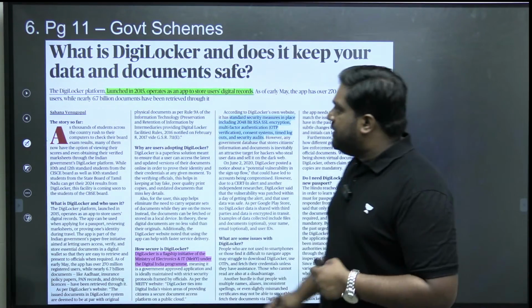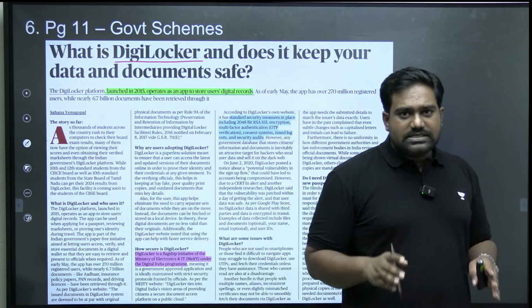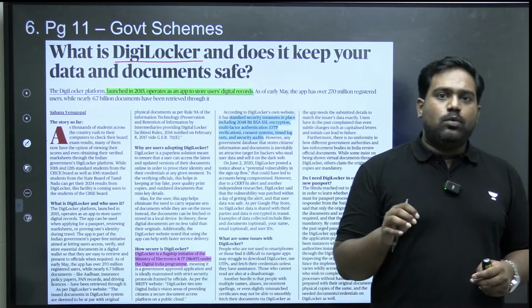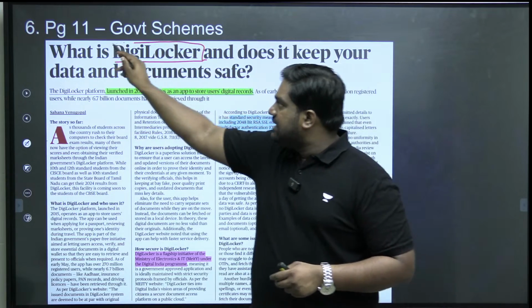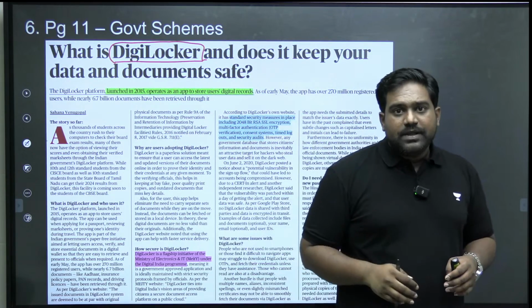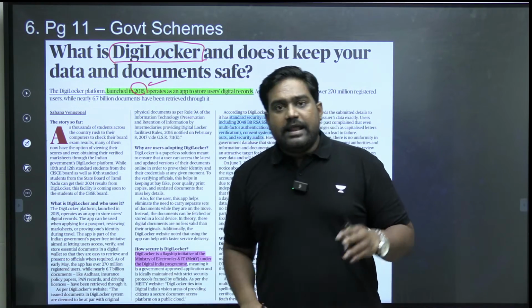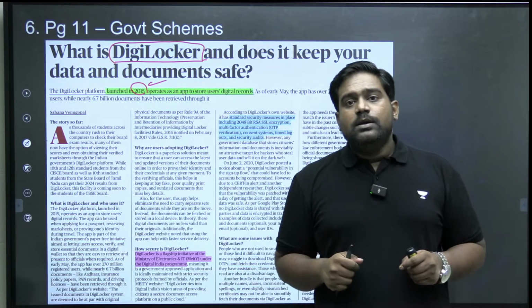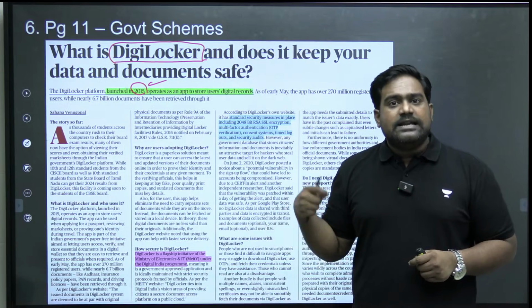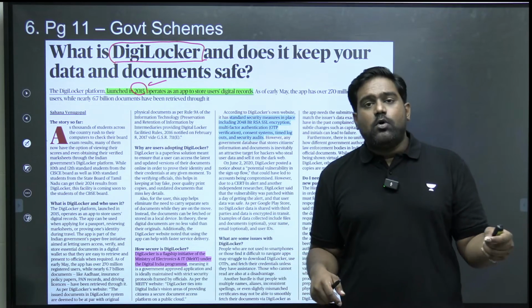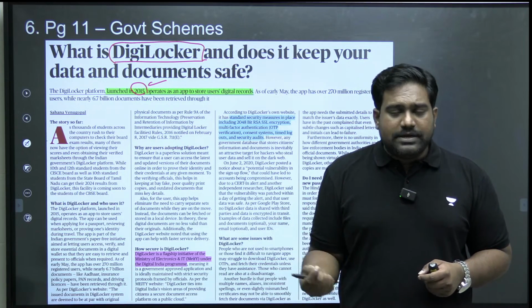Next, on page number 11, we have a column related to Digilocker. What is Digilocker, what are the benefits, and what are the shortcomings? Digilocker is a digital governance initiative of the Government of India. It was launched in 2015. It's essentially an app and even a web portal where you can store all your documents, all your government identification cards, from your passport to Aadhaar, PAN, even your property registration documents.